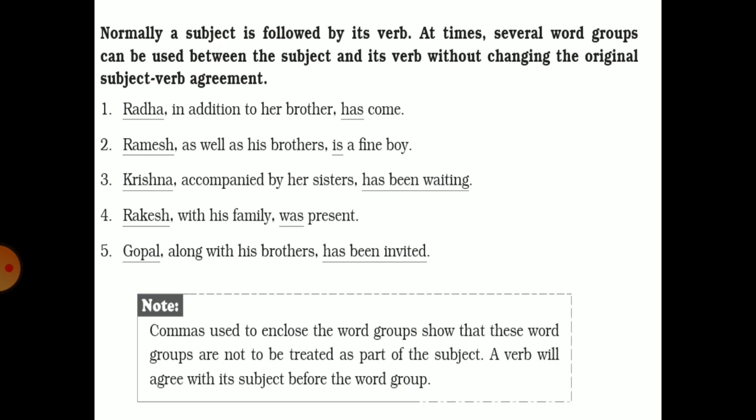Radha, in addition to her brother, has come. Means Radha is also accompanying her brother. So here we will look for the subject Radha. Radha, in addition to her brother, has come. Now the verb has is satisfying the singular subject Radha. Now, again, Rakesh with his family was present. Gopal, along with his brothers, has been invited.